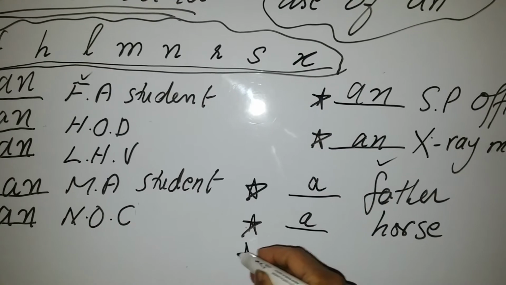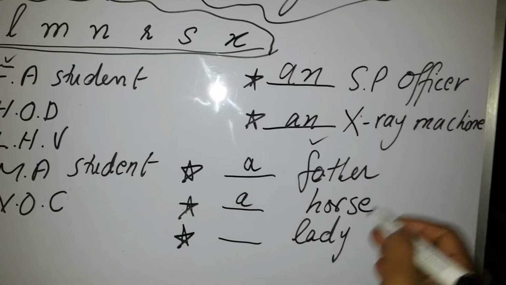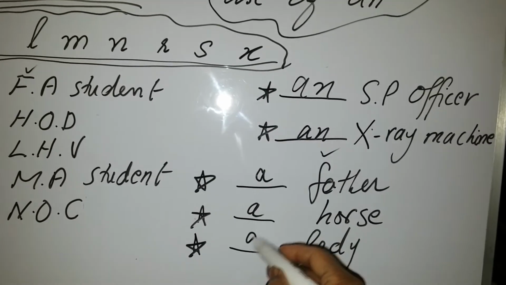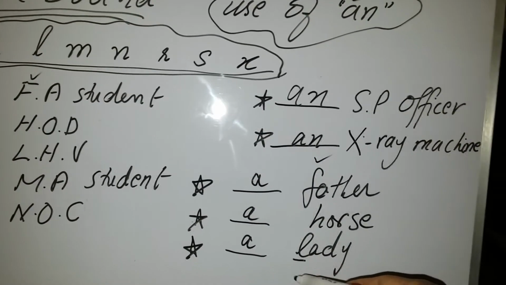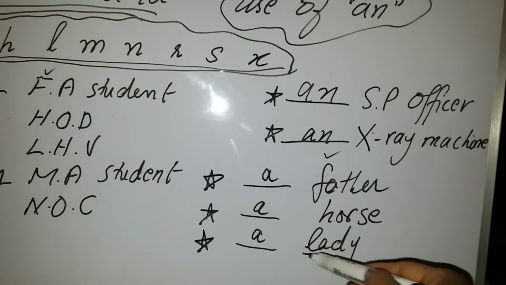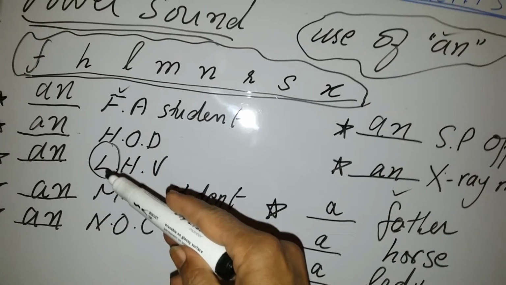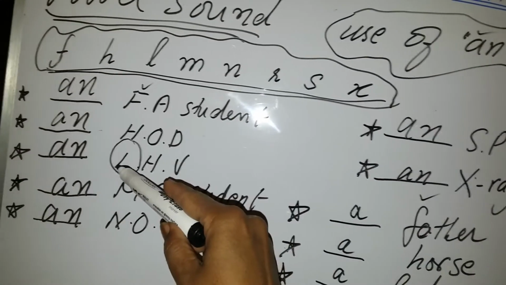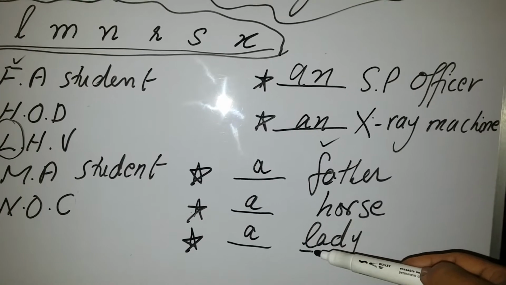Similarly, if there is written lady, now you will put a lady, not an lady. Why? Because this alphabet, this consonant, is now giving you the sound of l, not a vowel sound. In the initial, it is giving you the vowel sound, but in this word it is not giving you the vowel sound, but the sound of l.